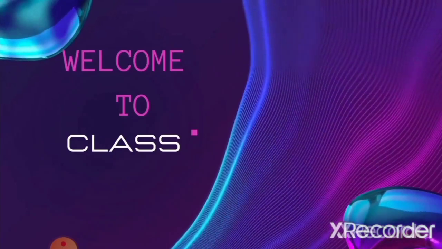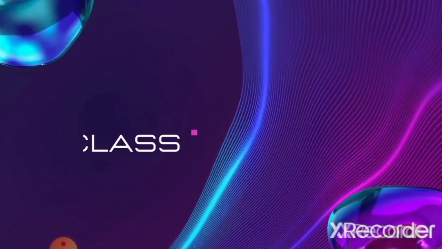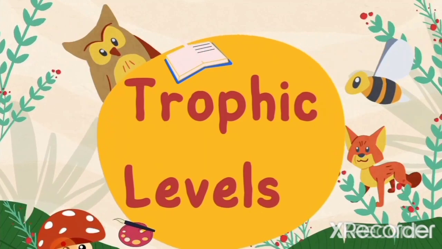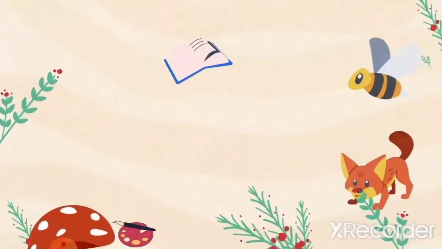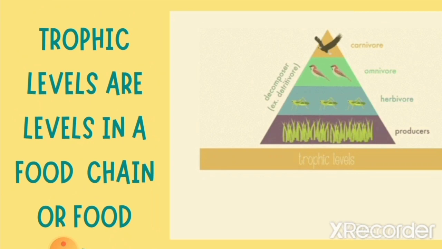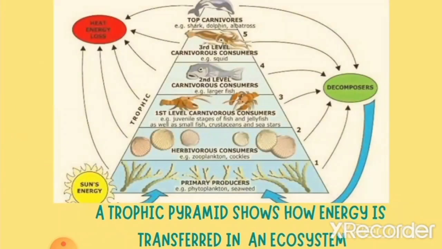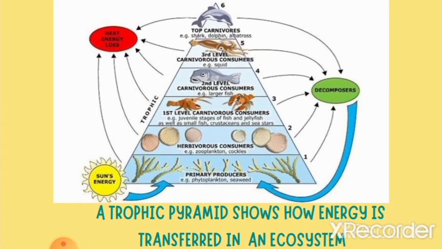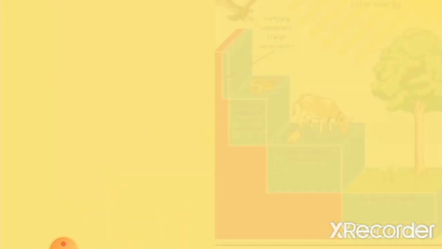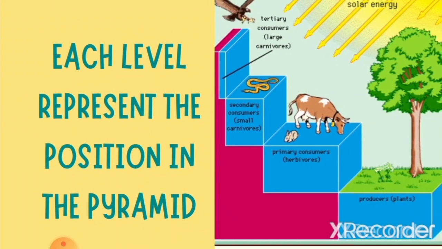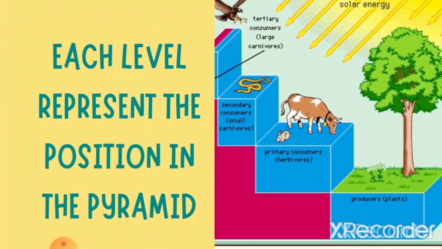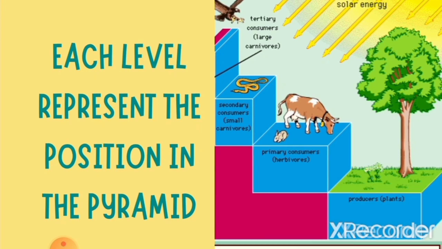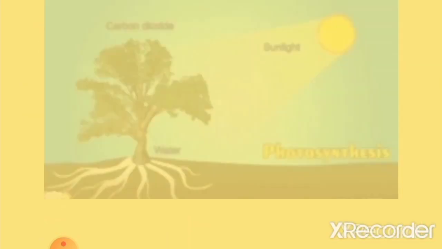And in this lesson we shall be learning an interesting topic called the trophic levels. So what is a trophic level? Trophic level is a level in a food pyramid or food chain. And the food pyramid usually shows how energy is transferred from one living thing to another in an ecosystem. So therefore, the trophic level is showing the position that living thing occupies in the food pyramid.